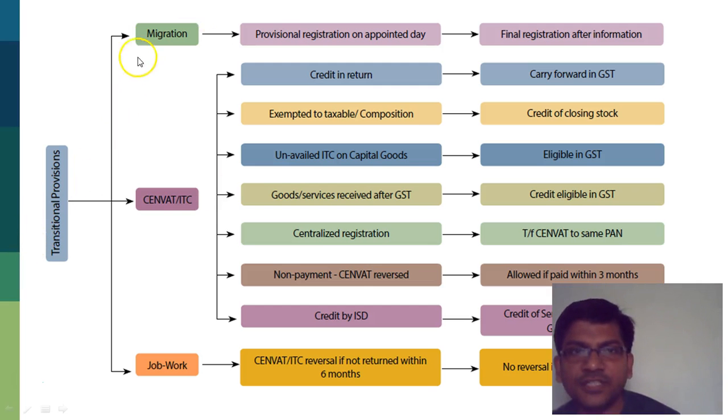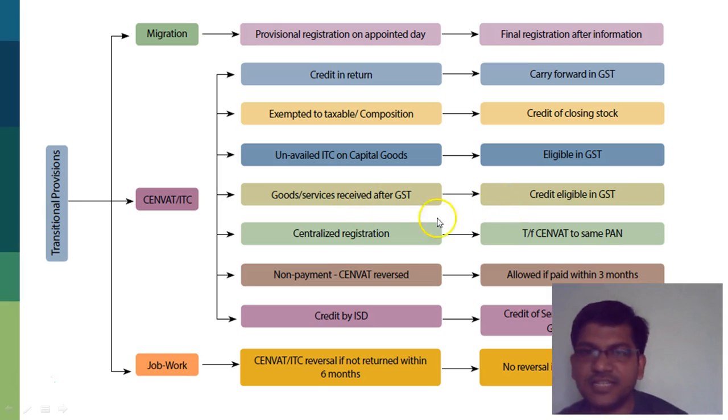Now the transitional provisions. As far as migration is concerned, you make a provisional registration on the appointed day, which gets converted into a final registration. Whatever is the credit as per your returns filed, you carry it forward in GST. Where you are moving from an exempted to a taxable zone, or you are moving to the composition scheme, you get the credit of the closing stock. Unavailed input tax credit, you can just carry it forward under GST. When you receive goods or services after GST, you take the credit in the GST regime.